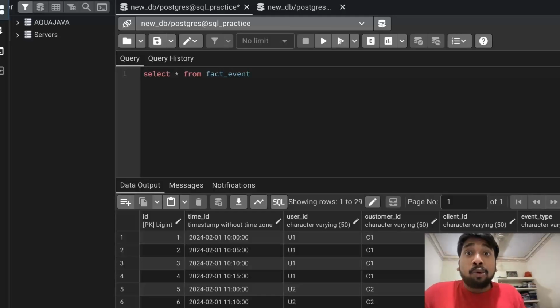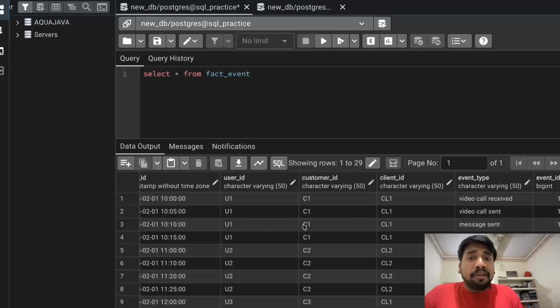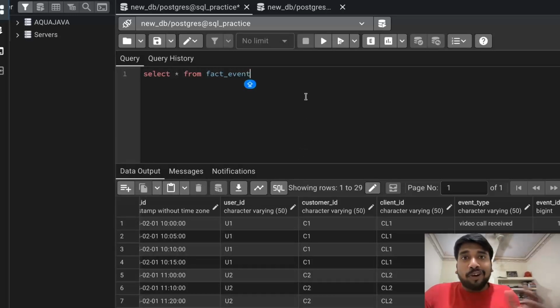Okay, so now we are at our Postgres window. I'm using pgAdmin 4 for running my Postgres SQL. You can use any other software as well, like DBeaver. Here I have used my create and insert statements, and this is the table after running the select query. Here you can see we have the ID, time ID, user ID, customer ID, and client ID. Basically, user ID and customer ID are the same, and the event type and event ID. But we are only concerned with our user ID, client ID, and event type columns. It's not required to remove other columns, so you can just keep them. But keep in mind that we are only concerned with 3 columns.